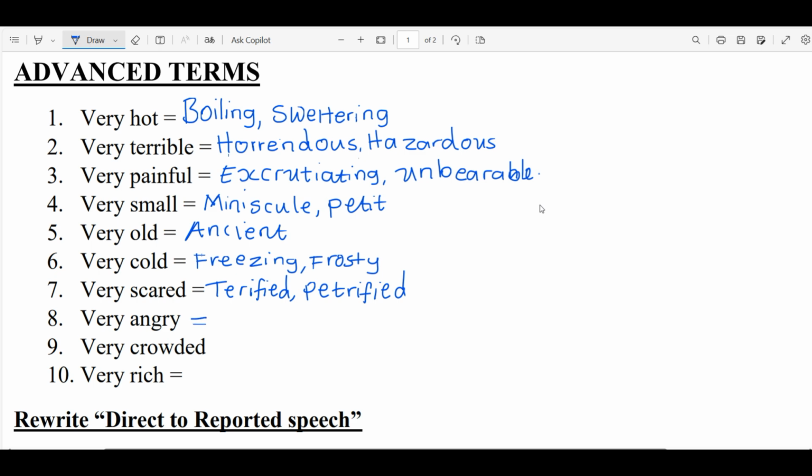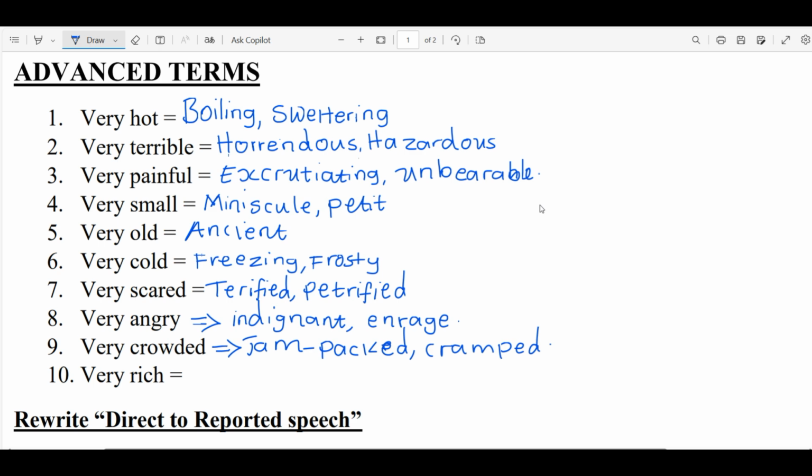Then number 8, very angry, so we can say indignant or enraged. We have very crowded, for example, if the area or the place has too many people, you can just say jam-packed or cramped.